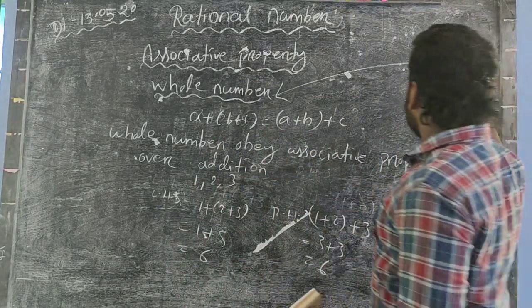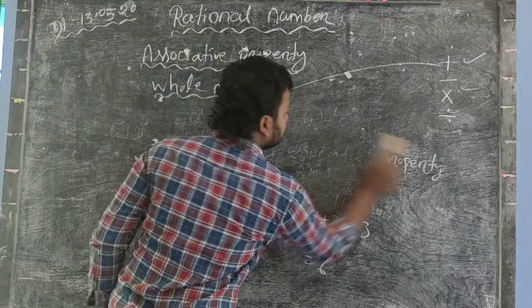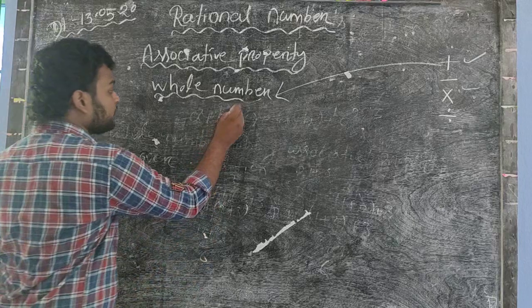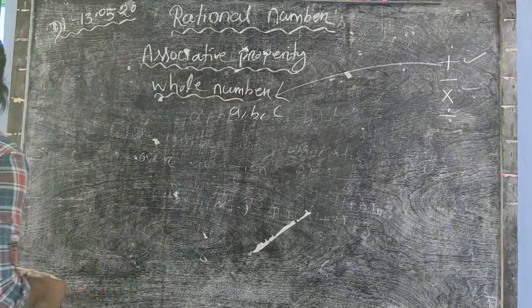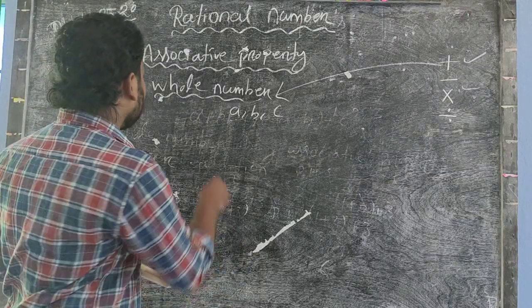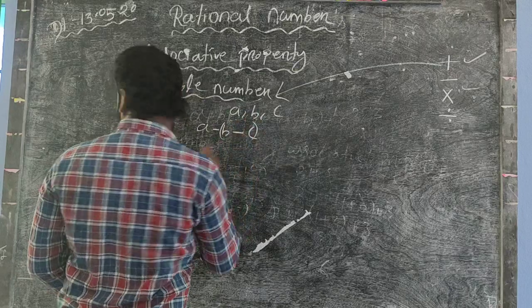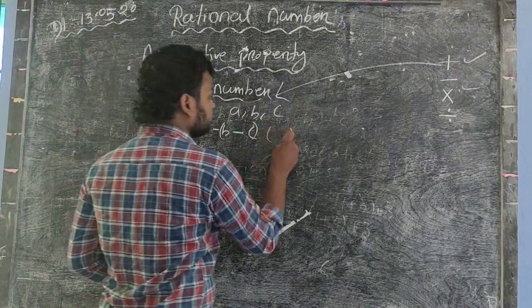Second, over subtraction. Similarly, in the case of subtraction, if A, B and C are three whole numbers, then consider (A minus B) minus C and A minus (B minus C).